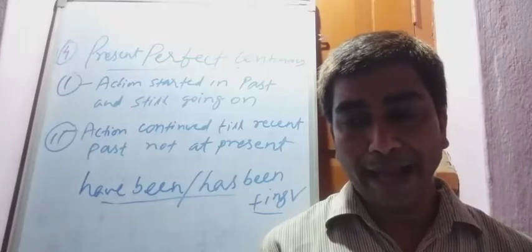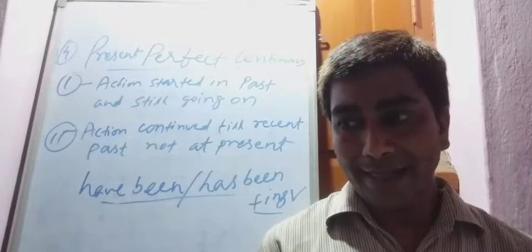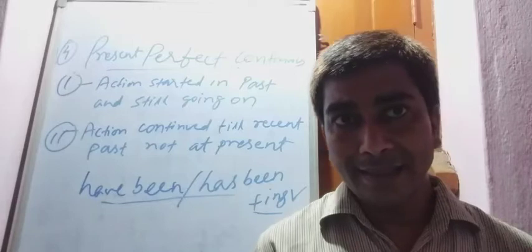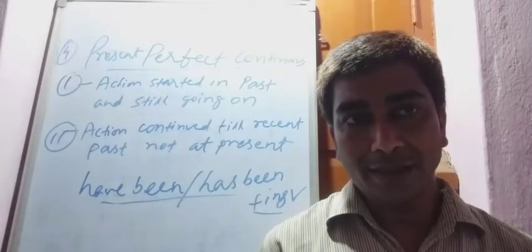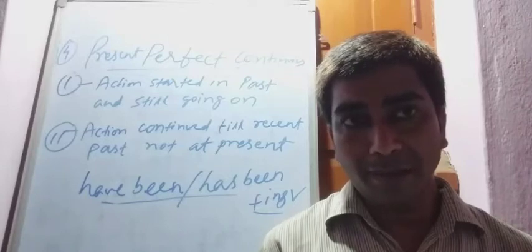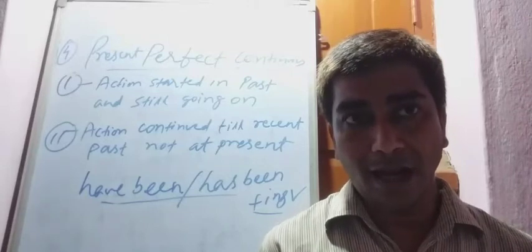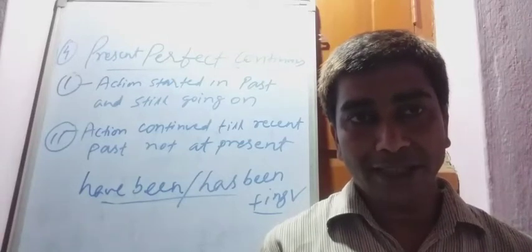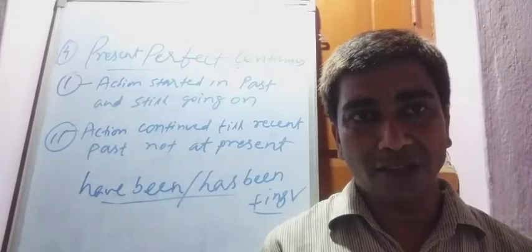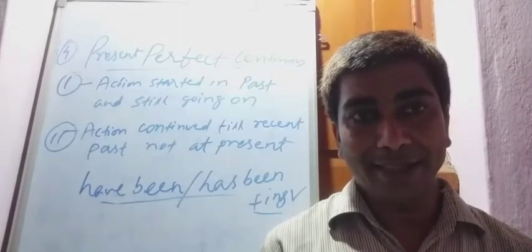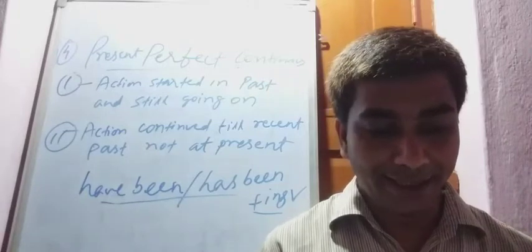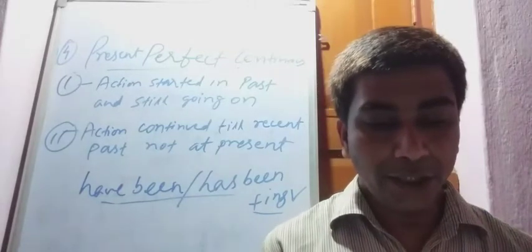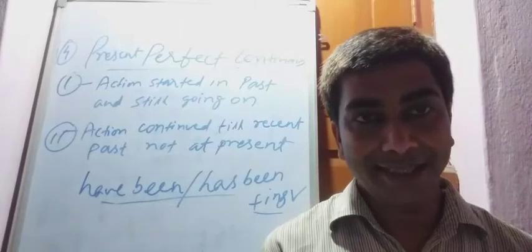When he comes back home, the parents look at the boy, his eyes so red, tears coming out of his eyes, his clothes and body so dirty, clothes torn. So the parents will say, you have been fighting.